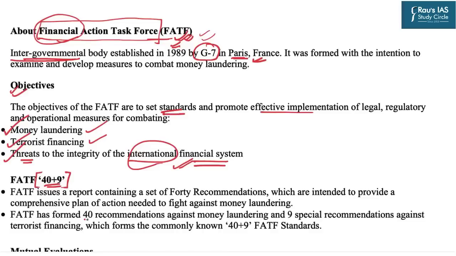There are 40 recommendations given by FATF against money laundering, and in addition to this there are 9 special recommendations against terror financing. So in all there are 49 recommendations. 40 recommendations are for money laundering and 9 recommendations are for terror financing, and hence the 40 plus 9 terminology appears.